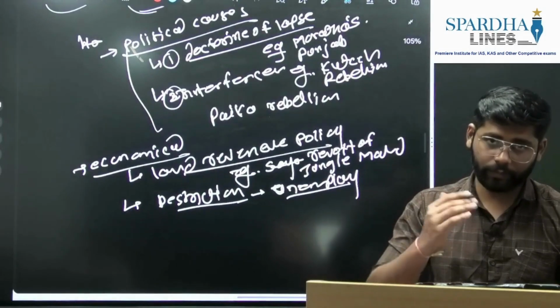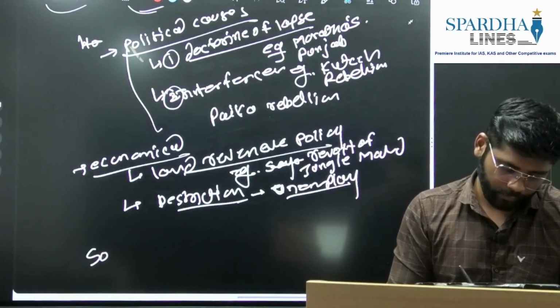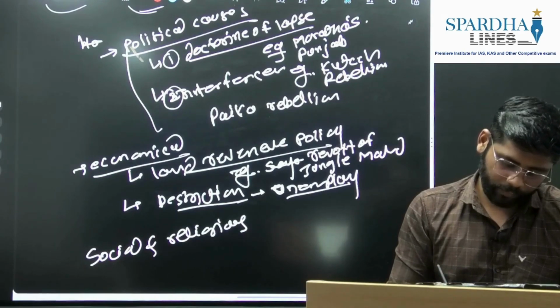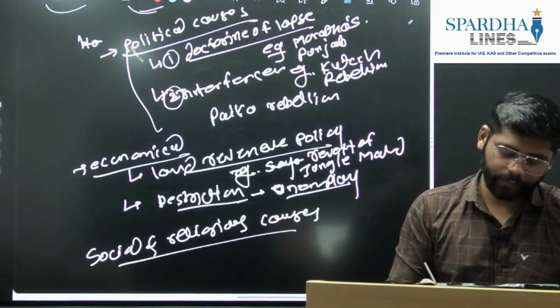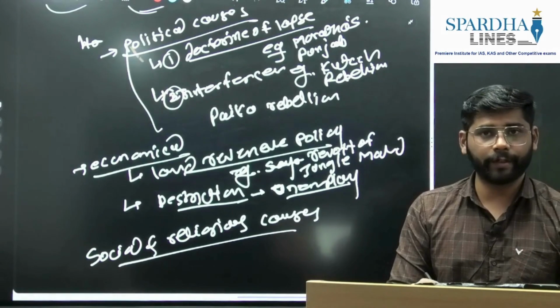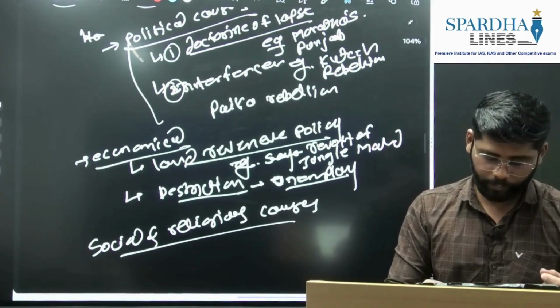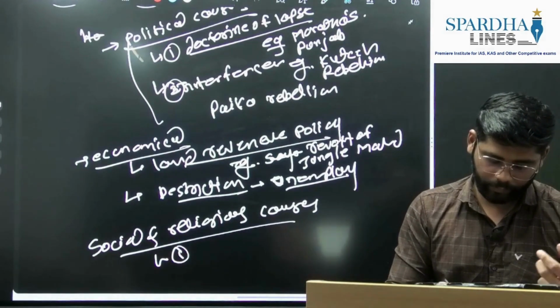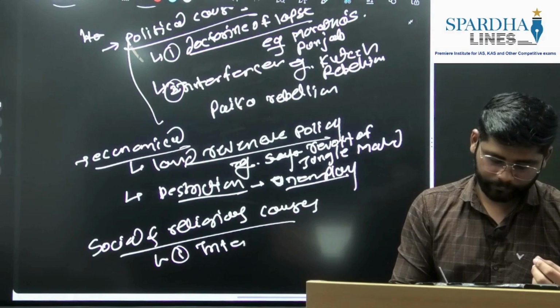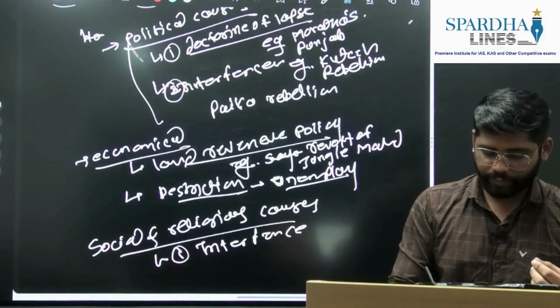Apart from this, the most prominent were the social and religious causes. These also sparked some rebellions, and most of them are associated with tribal movements. The first one is the interference by missionaries.